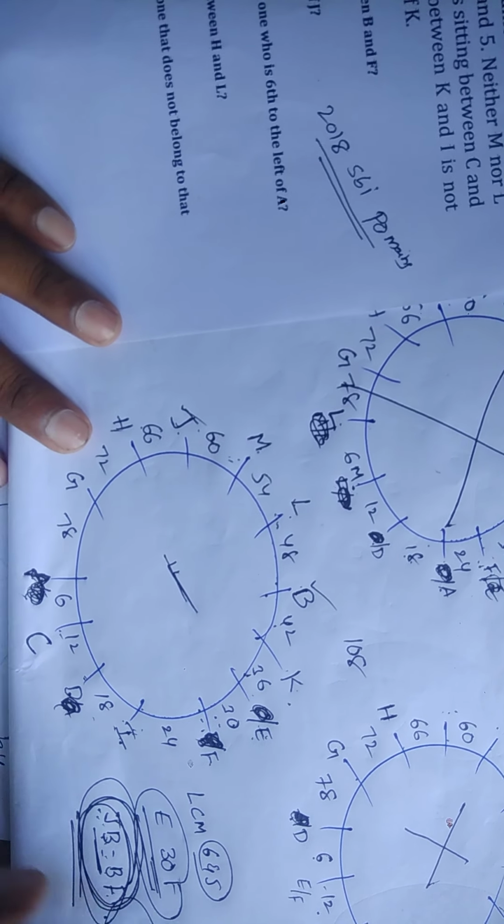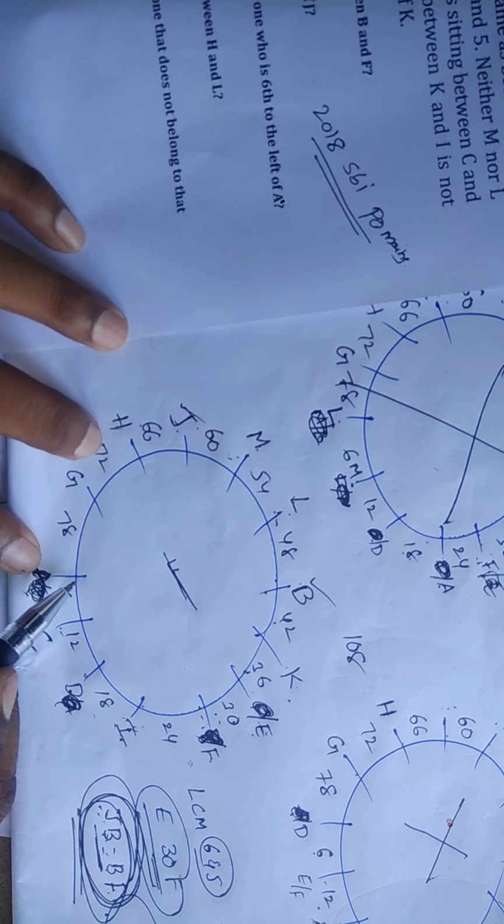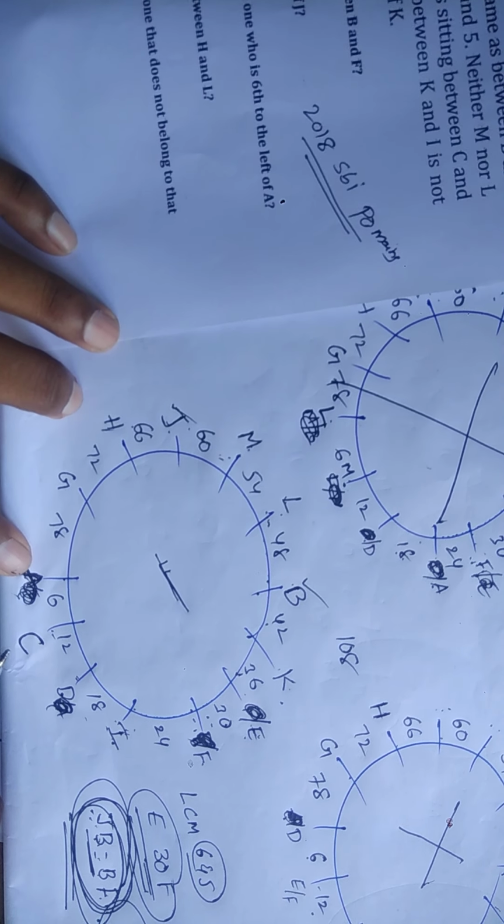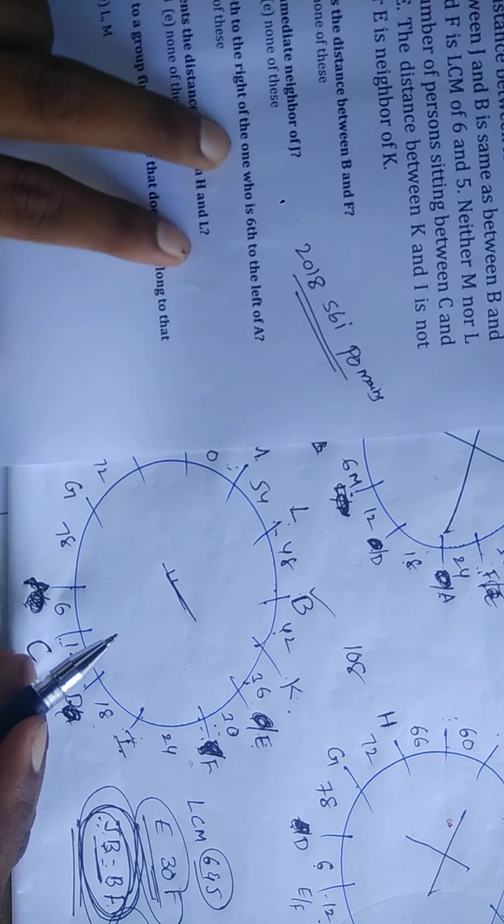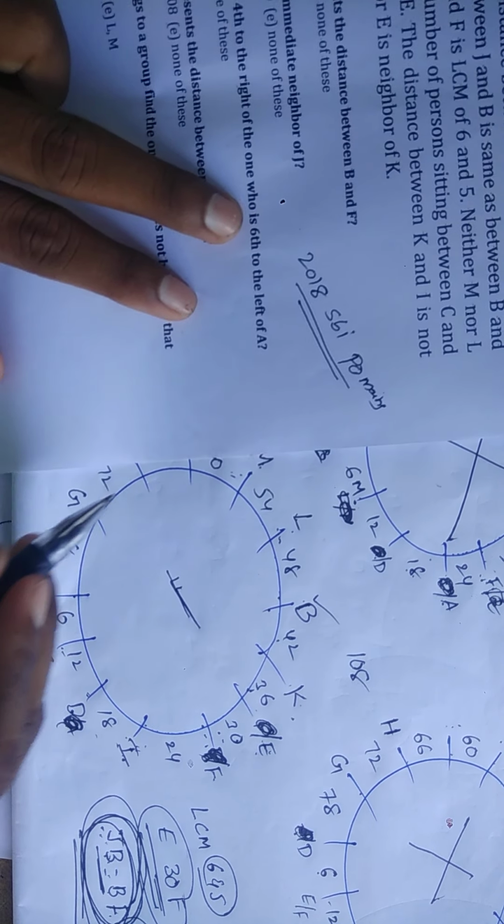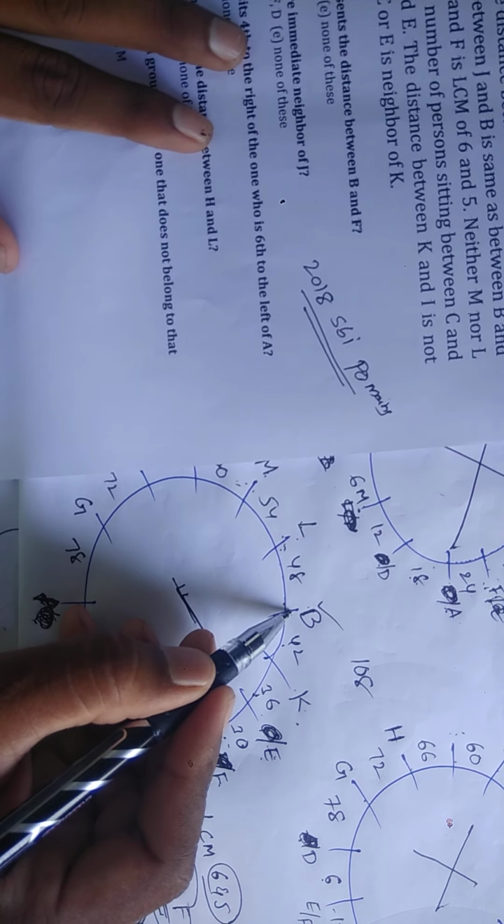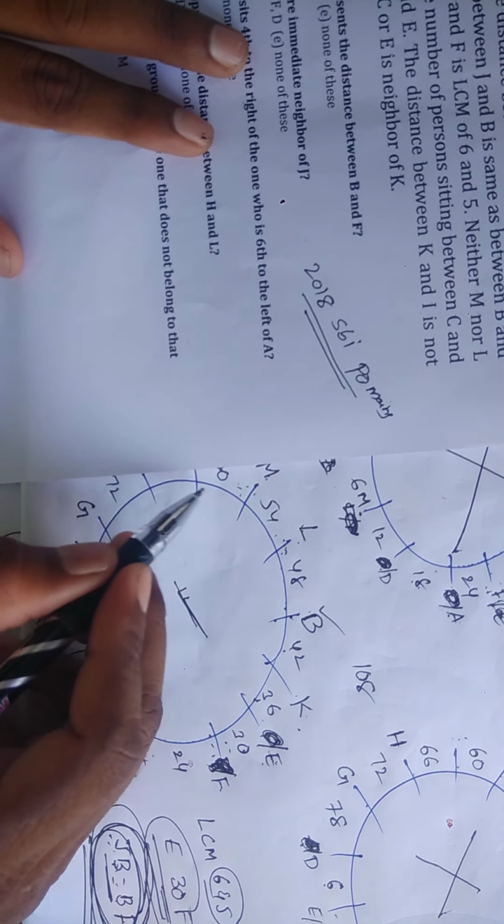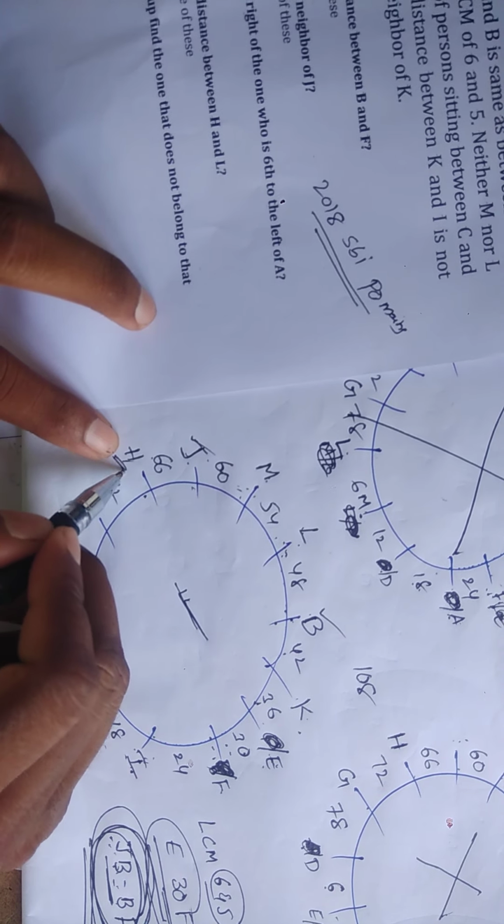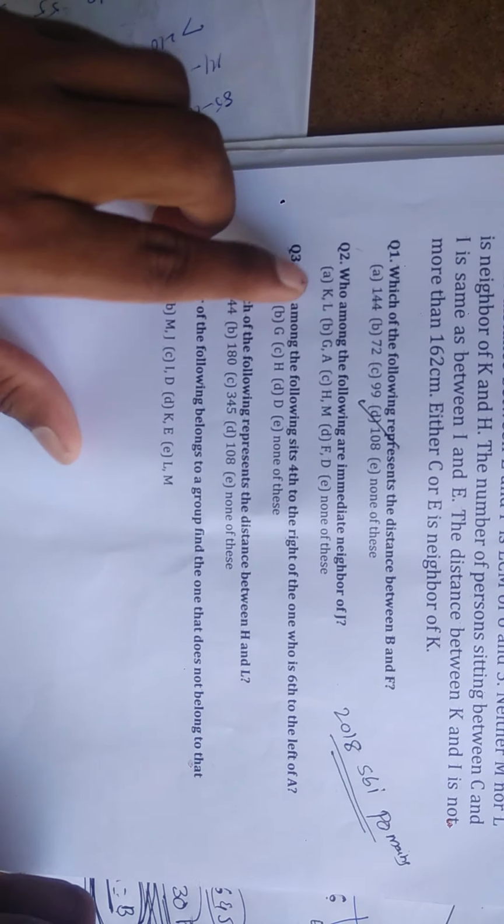Next, who among the following sits fourth right of the one who is sixth left of A? Fourth right of the one who is sixth left of A. Suppose first take sixth left of A. Friends, see here, for A: 1, 2, 3, 4, 5, 6. For this one, see, fourth right: 1, 2, 3, 4. Now answer is what? Here, H. So for question number 3, answer is what?